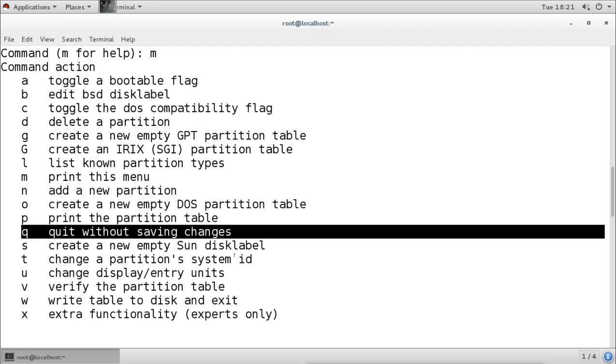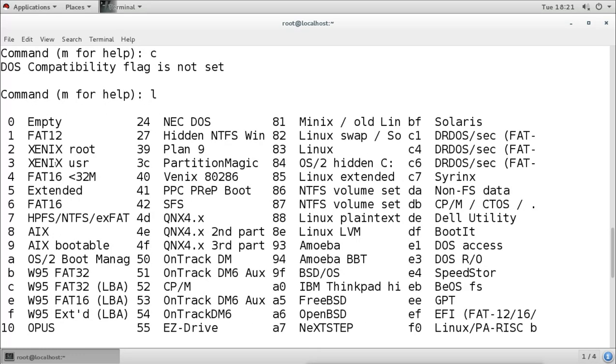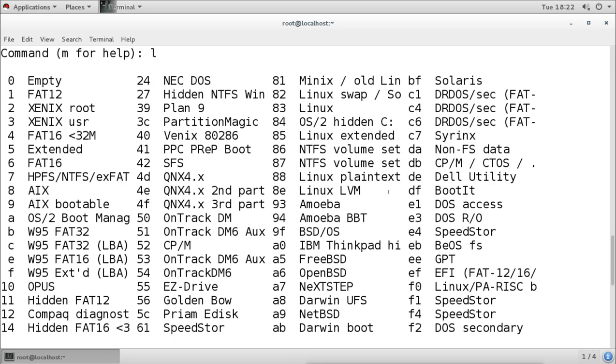Now, what is the system ID? These are the system IDs. System IDs are for the different types of partition. By default, when we create any partition in our Linux system, it will create the Linux type, and the ID number is 83. Now suppose I want to create an NTFS partition, I cannot create this type directly.